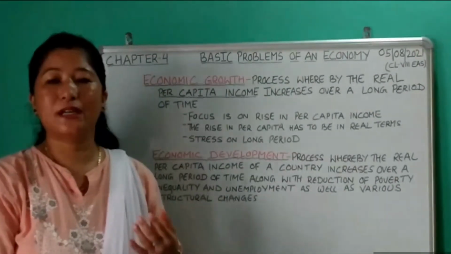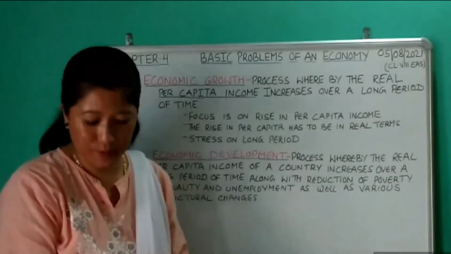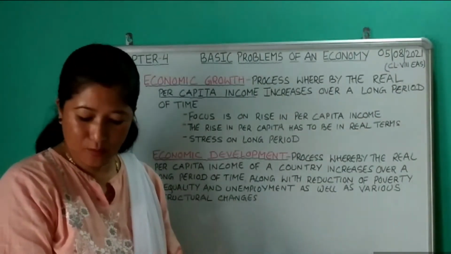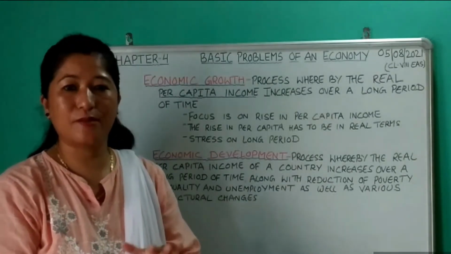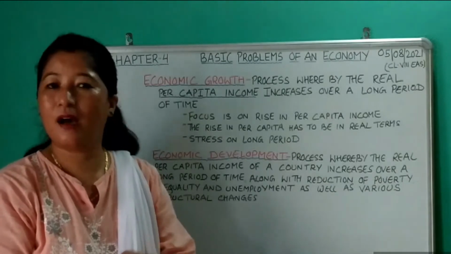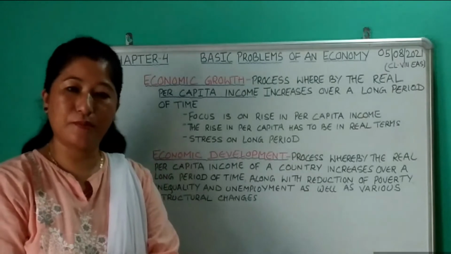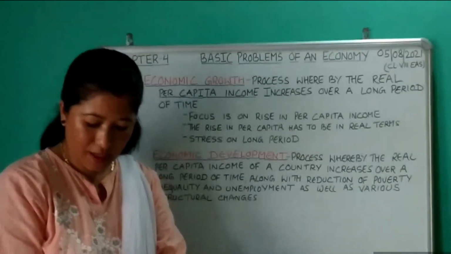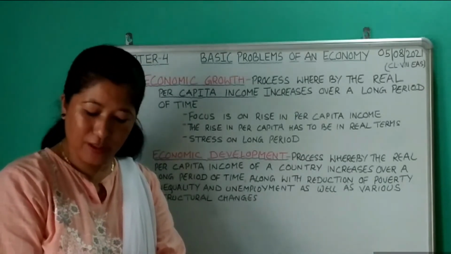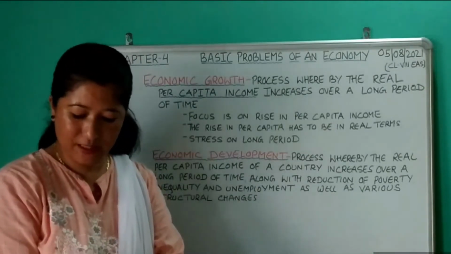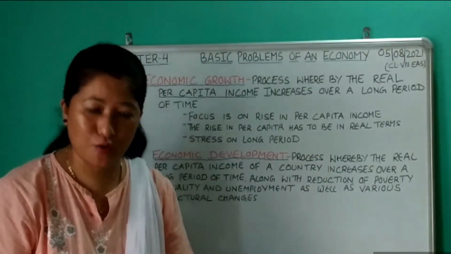If the per capita income in terms of money increases by 10% and the price level has also increased by 10%, that means in this case the real per capita income will remain unchanged, because the rise in the per capita income in terms of money has increased by 10% and the price level has also increased by 10%. So the real per capita income will remain unchanged. So this would not lead to economic growth.